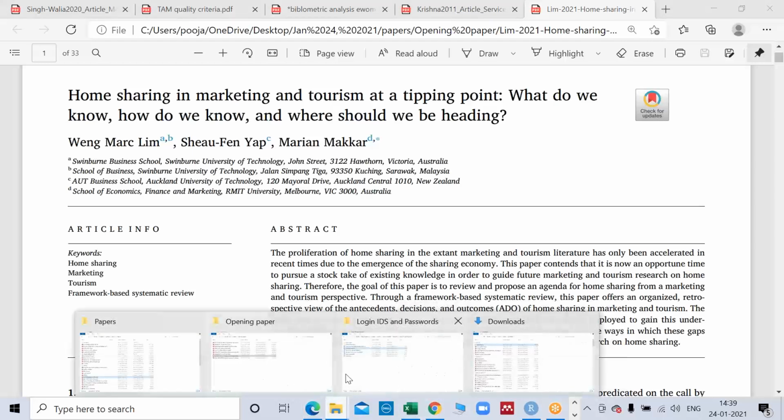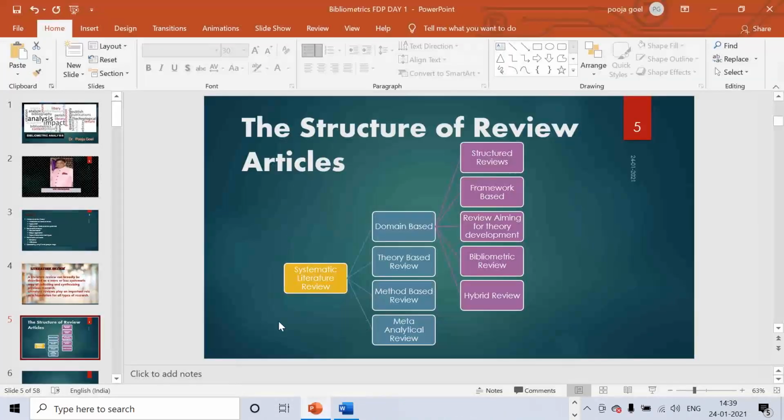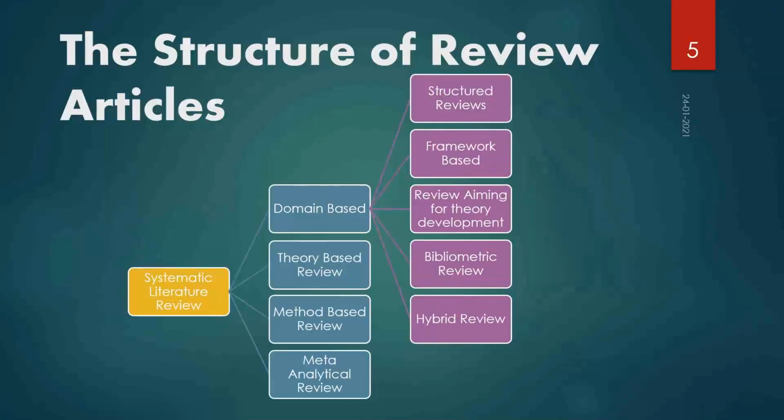Before the bibliometric study, we should know how many types of SLRs are available. This particular categorization of SLR is based on the paper published by Justin Paul et al. in 2020 in the journal International Business Review, right? You could find many kinds of classification. It's not that this is the only classification available. We have many classifications given by different scholars, but I find this pretty useful, and it's already published in a high impact journal. So I thought I should tell you based on this categorization only.